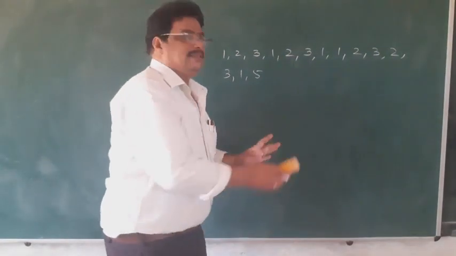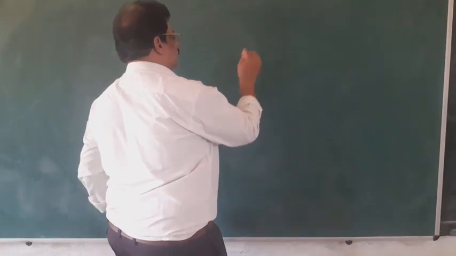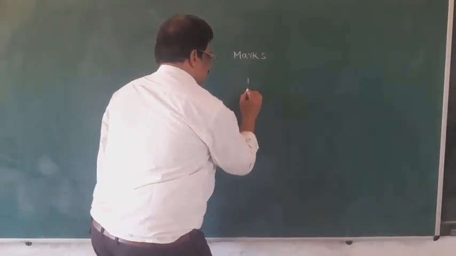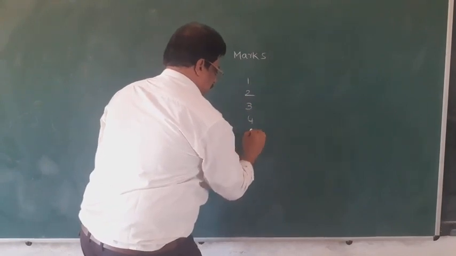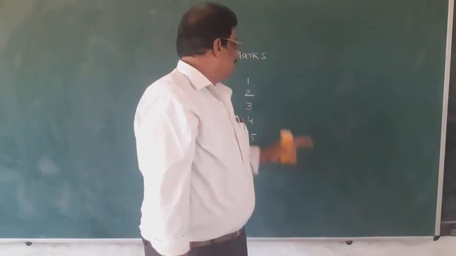If you write this data in a grouped manner, how to write it? The marks are 1, 2, 3, 4, 5. Then how many students for 1 mark?